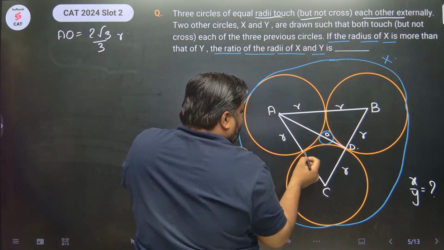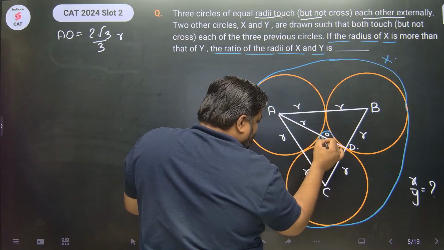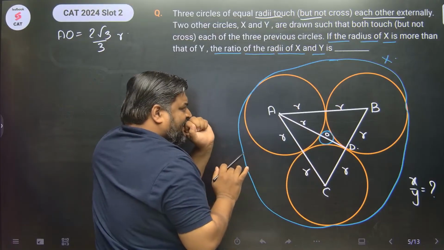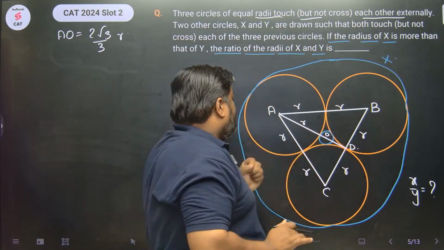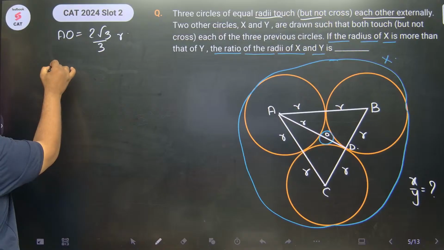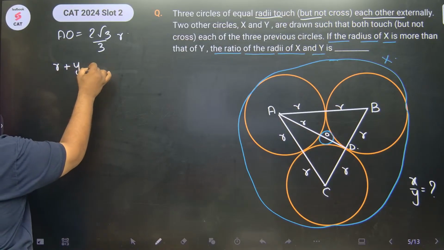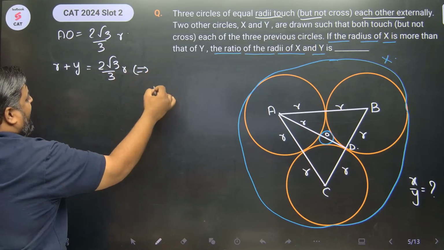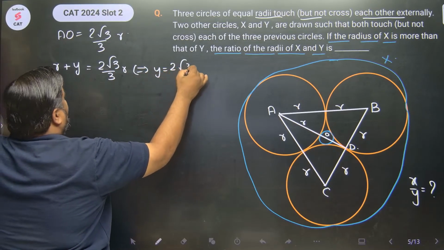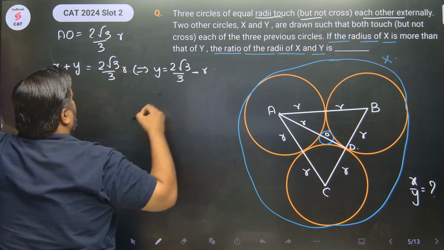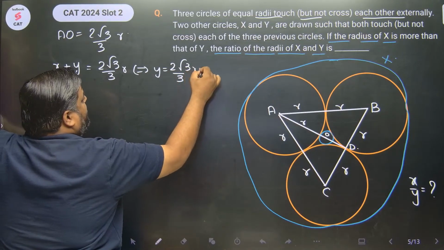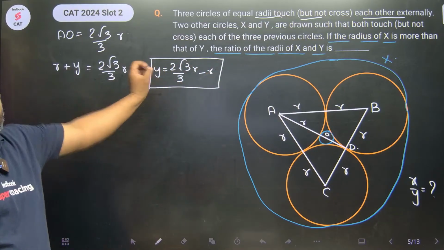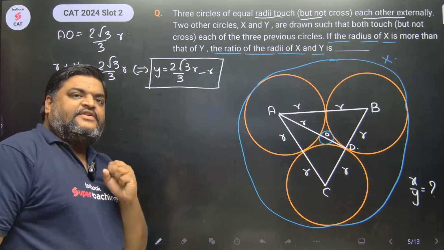Sir, AO length is this radius R plus radius of this circle, which is Y. ये छोटे वाले सर्कल का रेडियस Y रखा था ना हमने, right? बड़े वाले सर्कल का रेडियस is X. So I can say AO is nothing but R plus Y, which is equal to 2√3/3R, or we can say Y is equal to 2√3/3R minus R. Right? This could be my Y. बोलो yes sir, yes sir, very good.